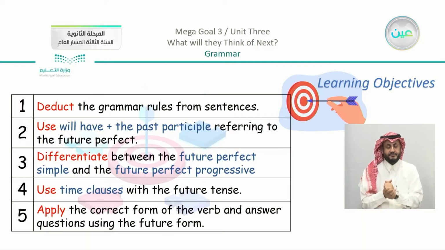Number 3, differentiate between the future perfect simple and the future perfect progressive. Number 4, to use time clauses with the future tense. And number 5, apply the correct form of the verb and answer questions using the future form. Now, let's start our lesson.